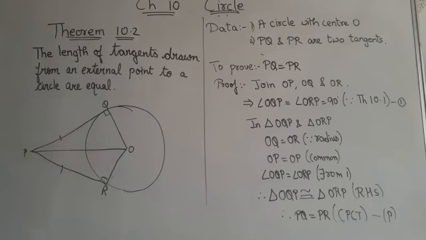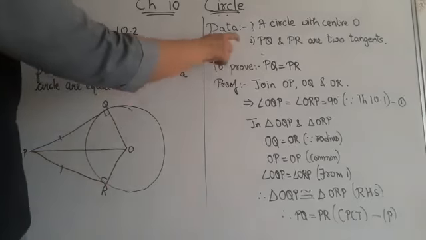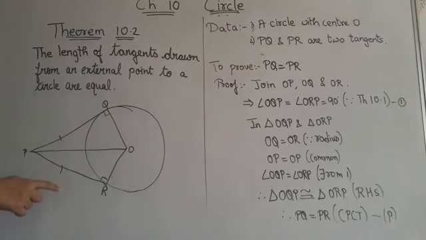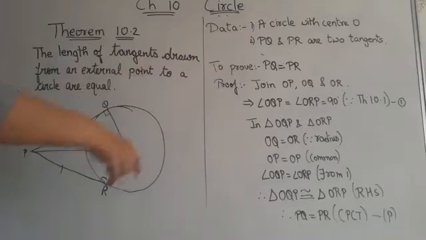Now children, looking at this figure you can make out that OQ and OR are radii. I have already explained in theorem 10.1 that the radius and tangent are always perpendicular. That means this angle is 90 degrees, and this one is also 90 degrees. These two are radii, so they will be the same. First, what data is given? A circle with center O, and PQ and PR are the two tangents. We have to show that PQ equals PR.